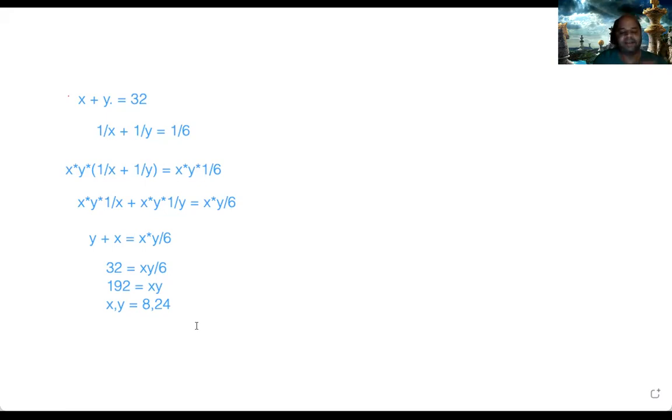Whenever there are two numbers, say you choose them x and y such that the sum is 32, and you have been given some multiplication value. Normally the highest value of the multiplication will be there when x and y are almost equal. In this case, the highest value will be 256, that is when x is equal to y is equal to 16. That is where the multiplication xy will be highest, at the midpoint.